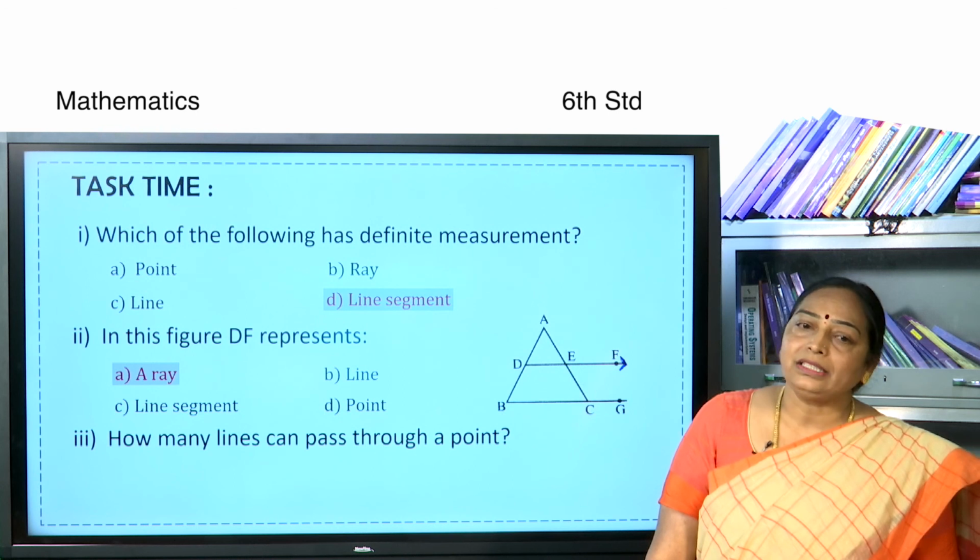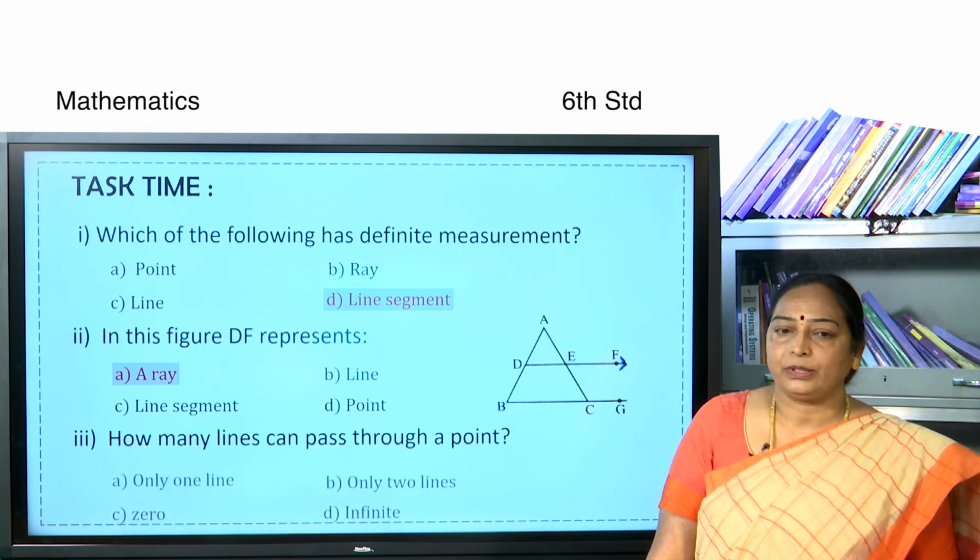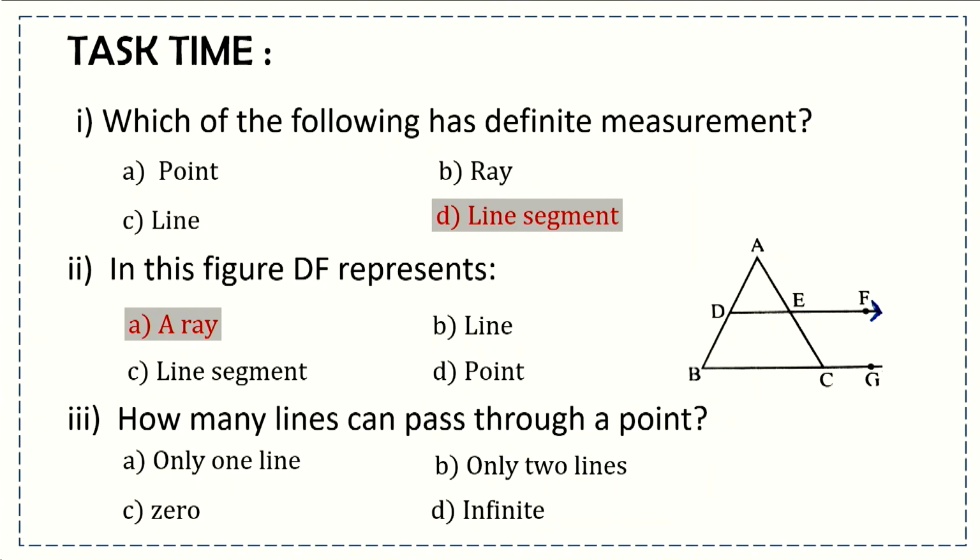How many lines can pass through a point? Options: only one line, only two lines, 0, infinite. Children, already we knew the answer, infinite. Infinite number of lines can pass through a point.